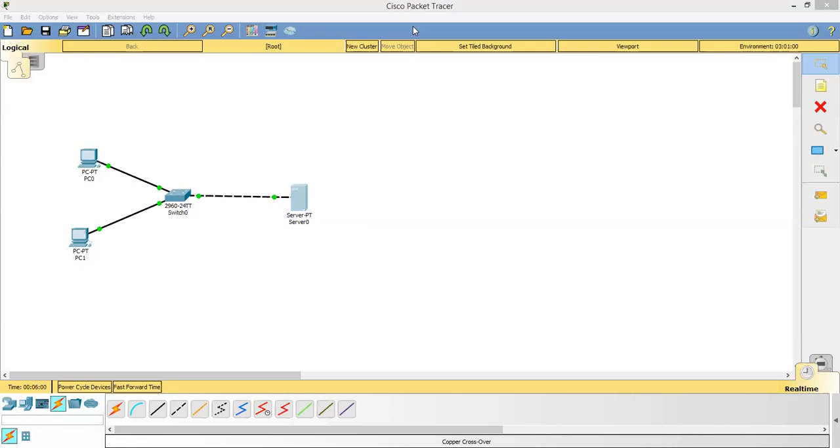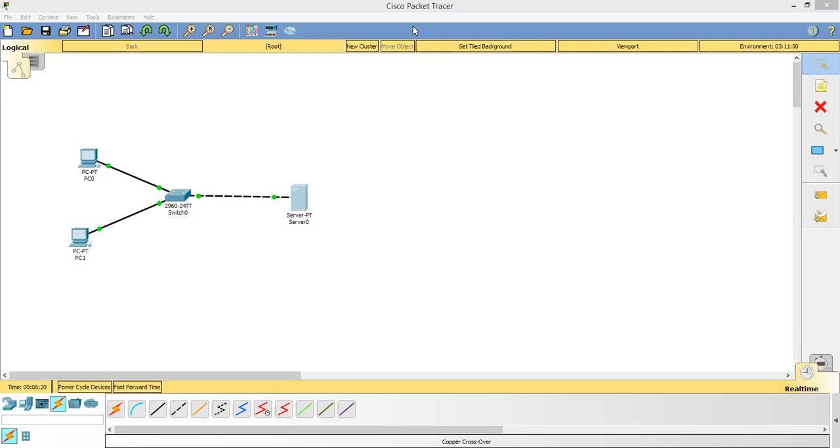On the Services tab, I will click on DNS. Now I will make the DNS service on, and to this DNS service, I will add the computer names so that I can ping the computers by their names instead of pinging them with their IP addresses.